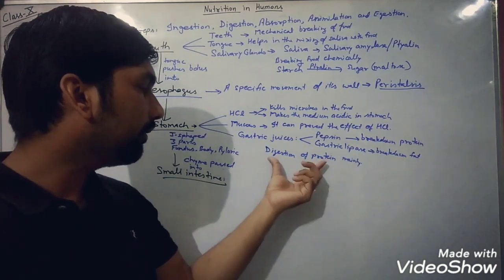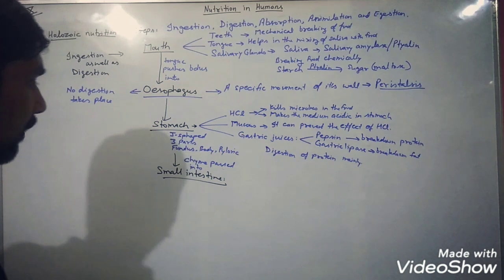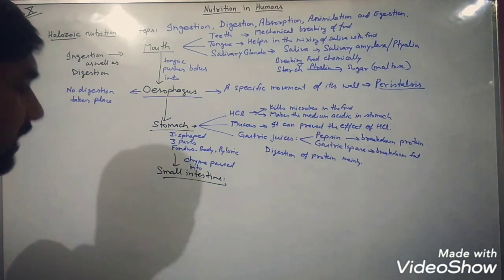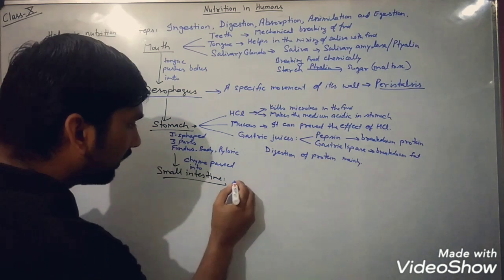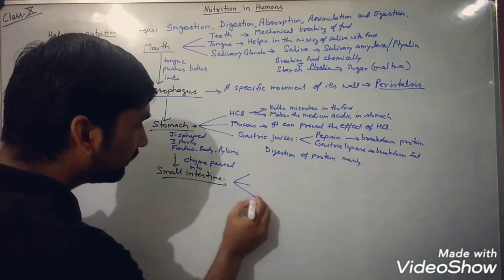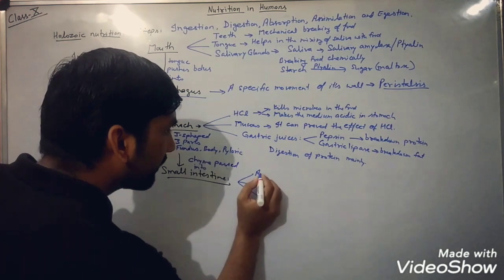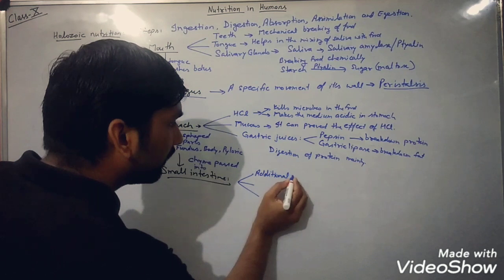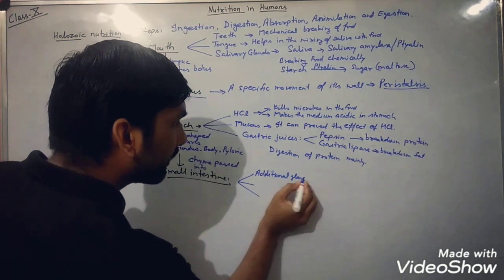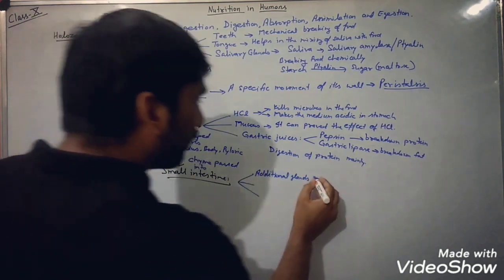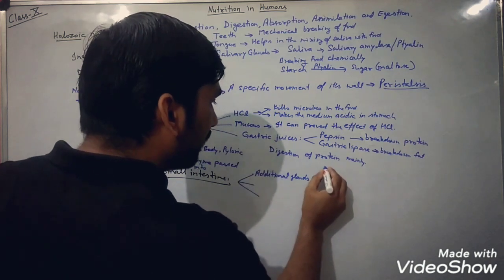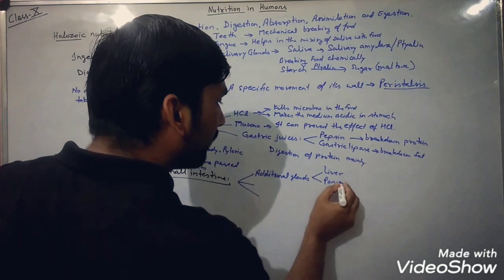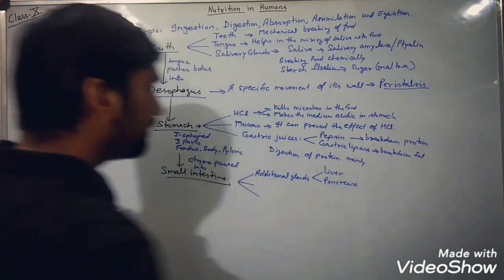Fat and protein also. Now when we talk about the small intestine, what is happening here? The specific feature is additional glands, and these additional glands are two. The first one is the liver and the other one is what? Pancreas.